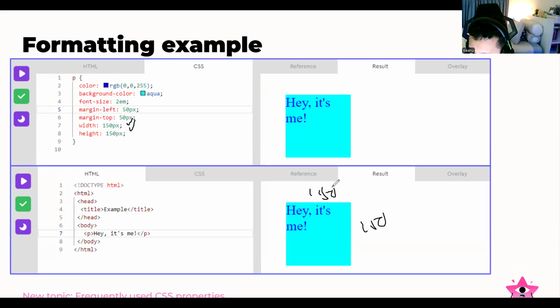As you can see, it's not on the same line for the height, because we set the width to 150 pixels and also the height to 150 pixels. And then it will be located just like this, here. Understood? Okay.